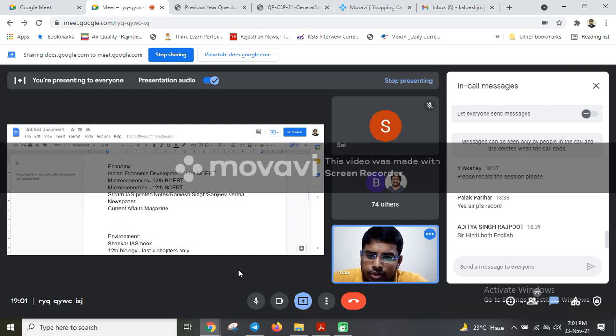Those who are not attending classes can also do these things: 4-5 hours for 2 subjects, then 1 or 2 hours of newspaper, and then optional for 2 or 3 hours, whatever time they get. They can adjust in between, reducing the time of one subject and increasing the time of optional. So this was my timetable.